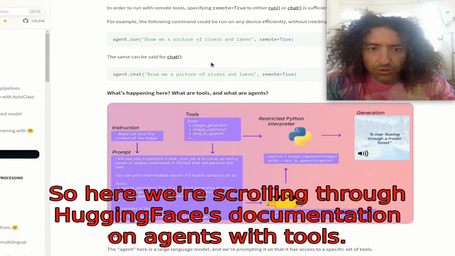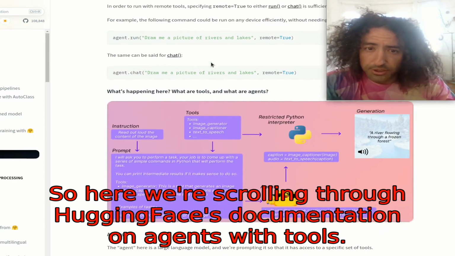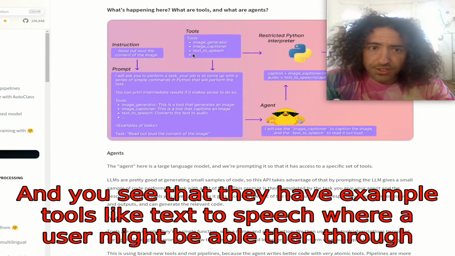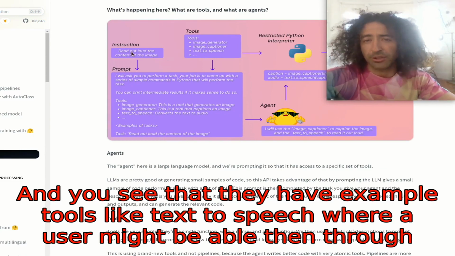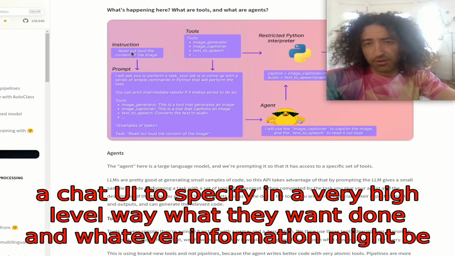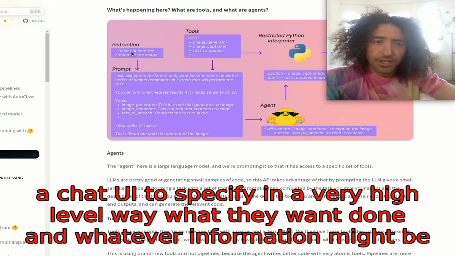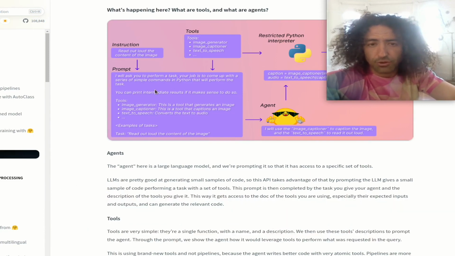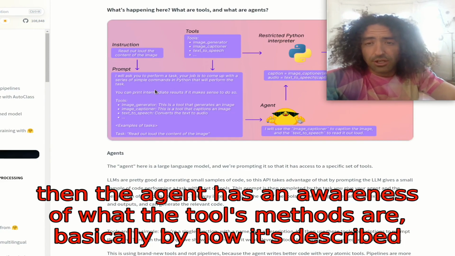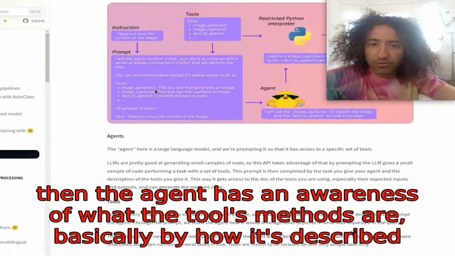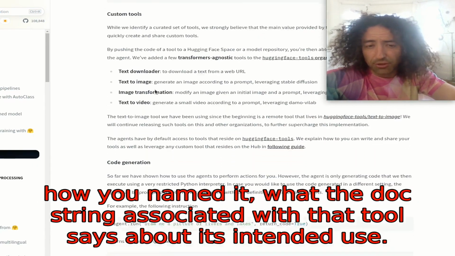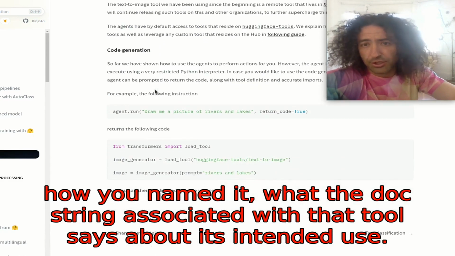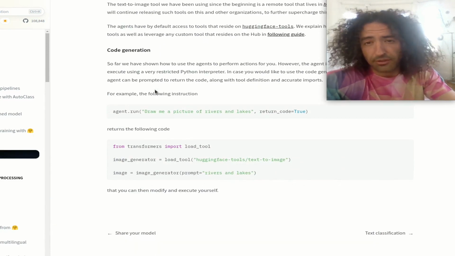So here we're scrolling through Hugging Face's documentation on agents with tools, and you see that they have example tools like text-to-speech, where a user might be able, through a chat UI, to specify in a very high-level way what they want done and whatever input information might be necessary for the tools. Then the agent has an awareness of what the tool's methods are, basically by how it's described, how you named it, and what the doc string associated with that tool says about its intended use.